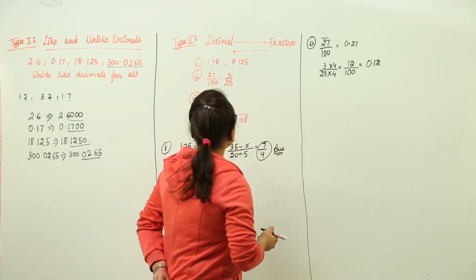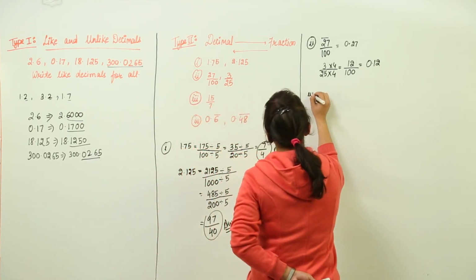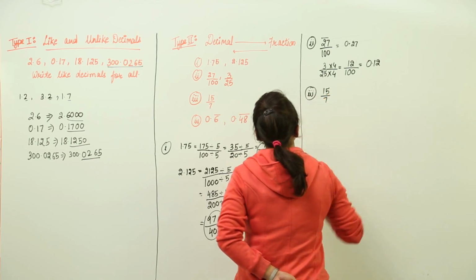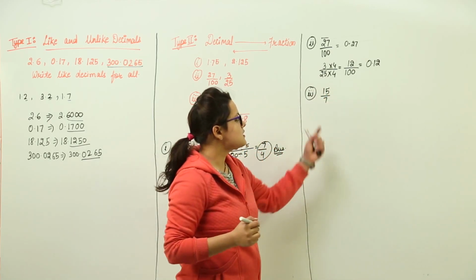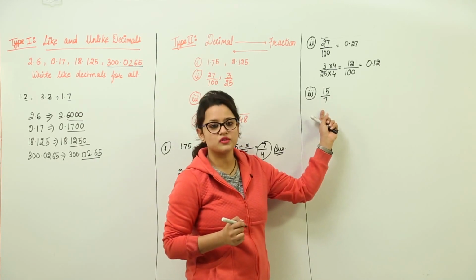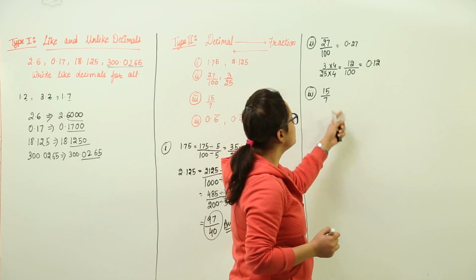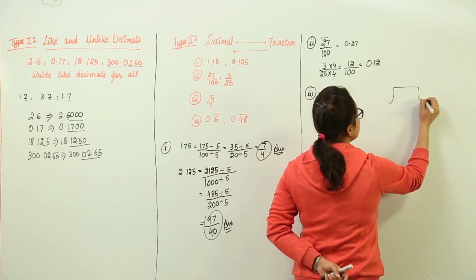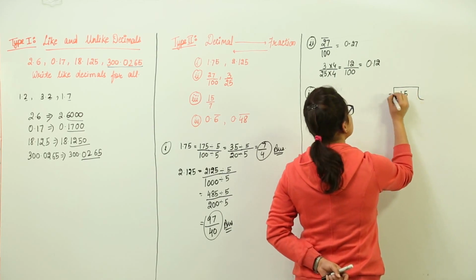Right? The next is the third part, where we have to write the decimal for 15 upon 7. Now as I discussed, this is a vulgar fraction, that means it is having a denominator other than a power of 10. So what are we going to do? Either we can follow the long division method, right? That is this way.